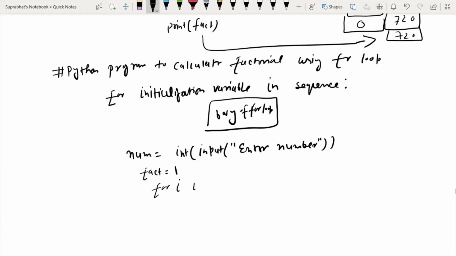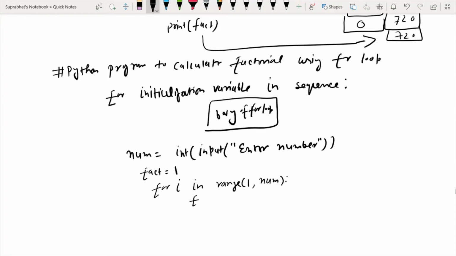for i in. Now I have to give the condition from 1 to number. So how can it be given in a for loop? Anyone can tell me? We will use the range data type. We start from 1 and go up to num, then colon.